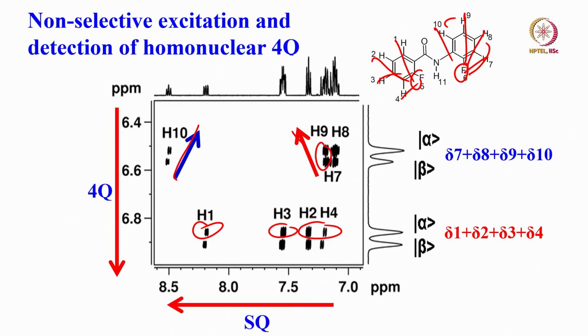It tells you that the signs of the coupling between this and this are completely opposite. Relative signs of this coupling and one of these proton couplings are opposite. If this is positive, this is negative or vice versa. So, it gives you information on the sign of the coupling. Of course, this displacement of the cross sections also gives me heteronuclear couplings. You can get a lot of information from this 4Q-SQ spectrum. Simplify the spectrum and you can get HH coupling by taking the cross section. Direction of the displacement of the cross sections gives you the sign of the couplings. Also at the same time you can measure the heteronuclear coupling.